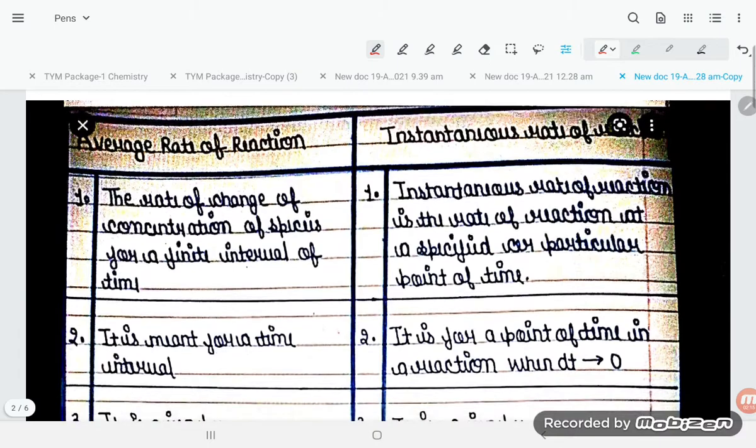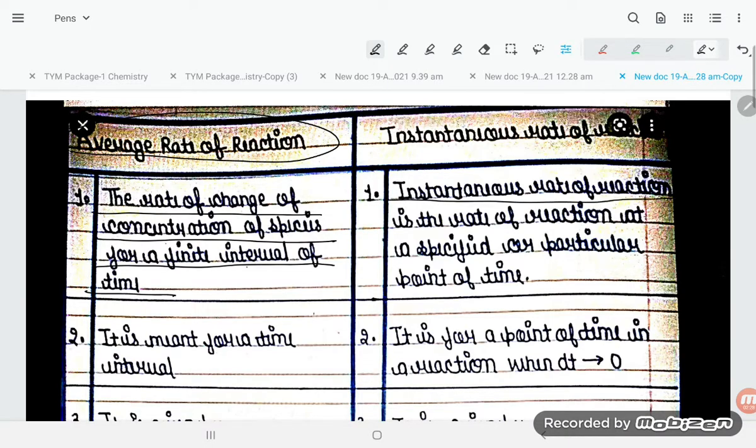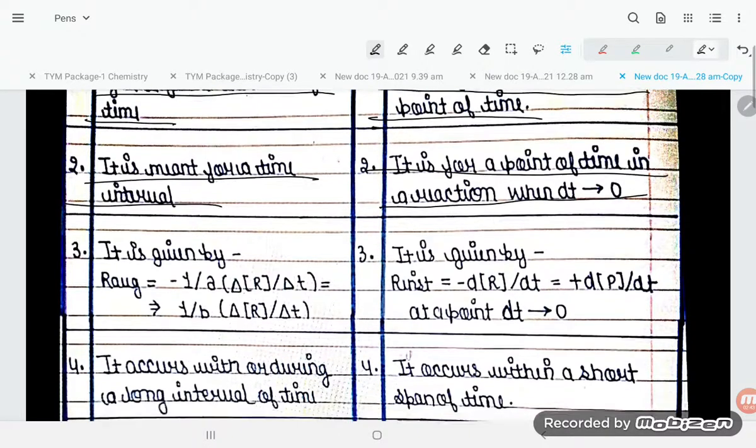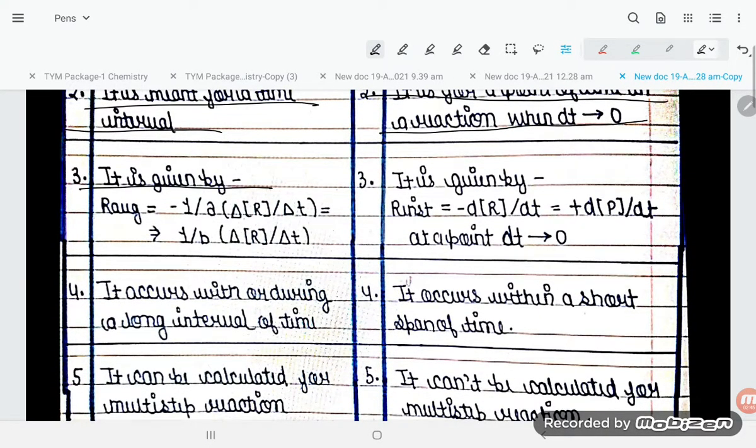Okay, let us have some other slides also at the same time. The average rate of reaction is the rate of change of the concentration of a species over an interval of time. Instantaneous rate of reaction is the rate of reaction at a specific or particular point of time. Average means for a time interval. Instantaneous is for a point of time in a reaction when dt is equal to 0. It is given by